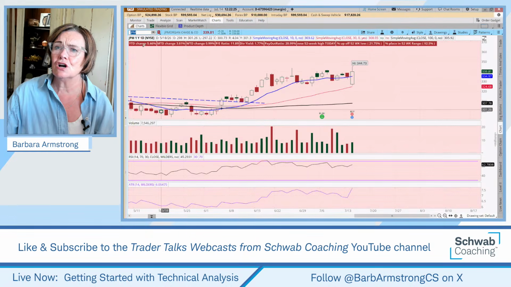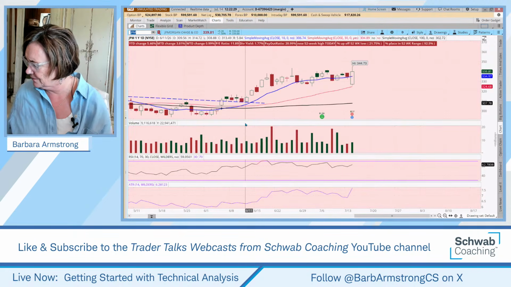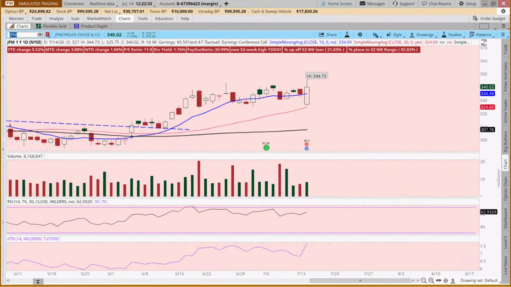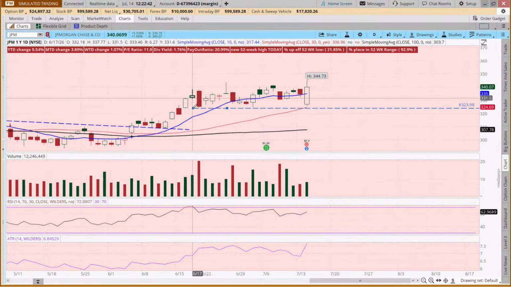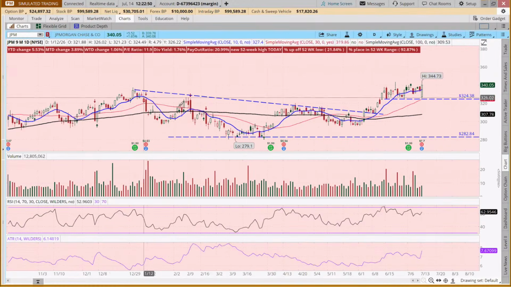Okay, so I brought JP Morgan up first. And what would we call this pattern? 3 guesses. Some might say it's come down to a support level here. If we back things up a bit, this stock went through a period of consolidation.